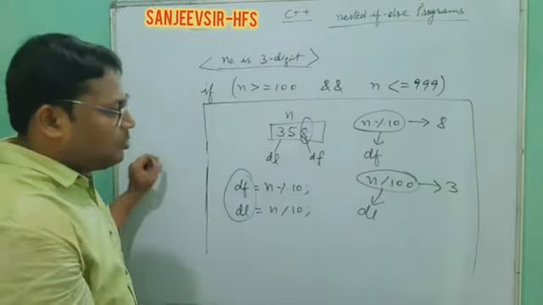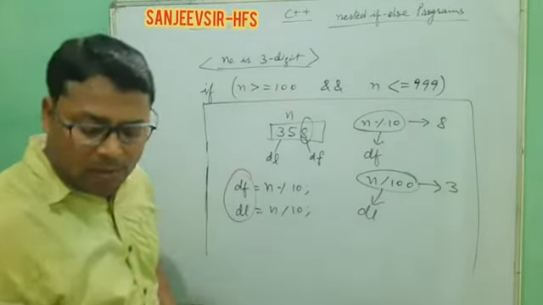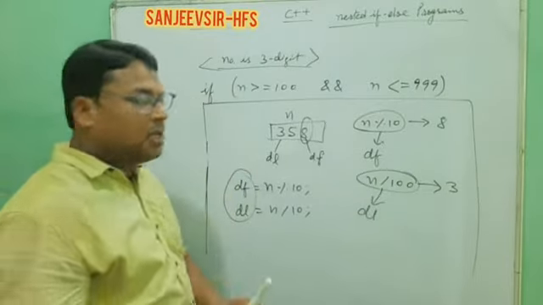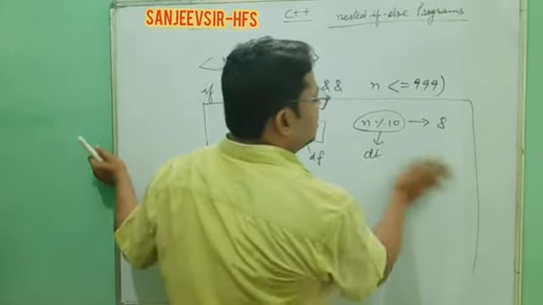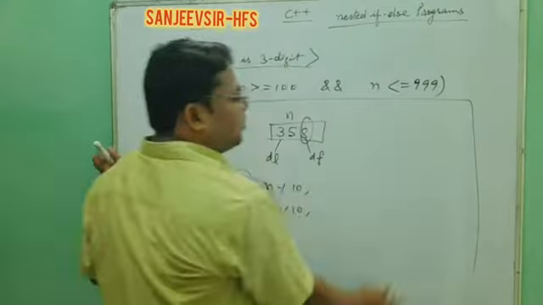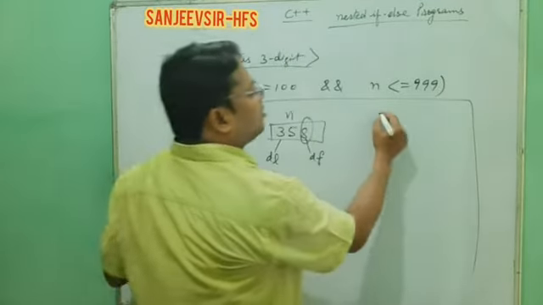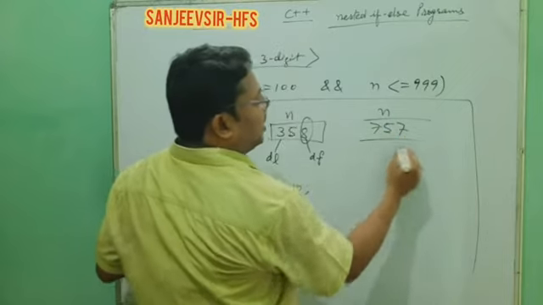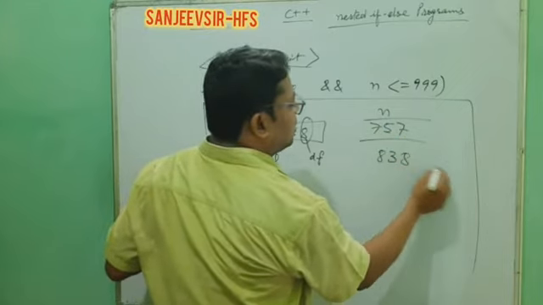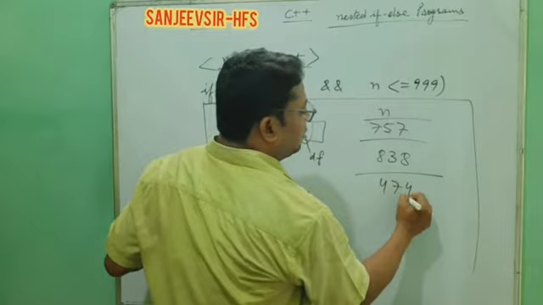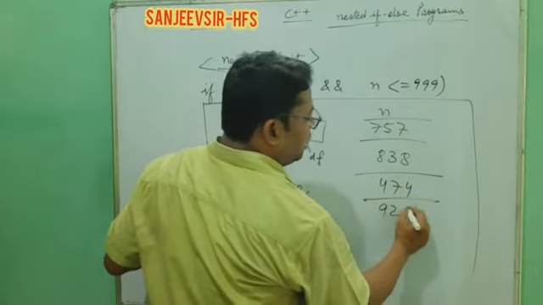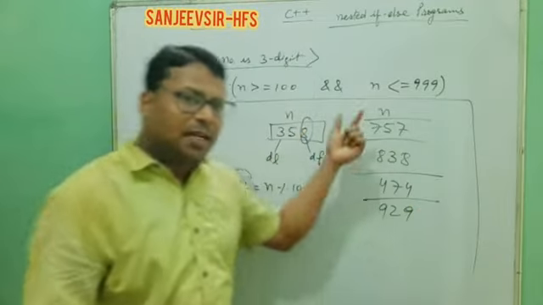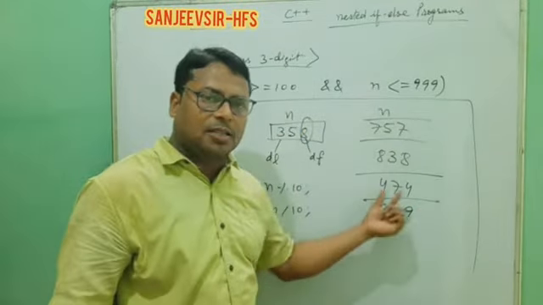If any 3-digit number is a palindrome, its first and last digit are equal. Any palindrome number, 757, 838, 474, 929, all reverse the same, and in that situation the first and last digit are the same.